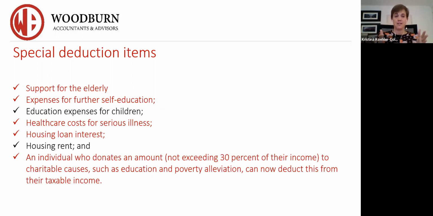All right. Now, special deduction items: you have support for the elderly, expenses for further self-education, i.e. Mandarin classes, education expenses for children, healthcare costs, housing loan, housing rent, and people who donate to charitable causes. These are all tax deductible items. And obviously, in many instances, your company might not even be aware that you are donating to charitable causes, which is why the company is only deducting what they are aware of, okay? And which is why the annual income tax filing, which you have to do as an individual, is not the job of the company. You will have to declare then any donations that you make throughout the year.